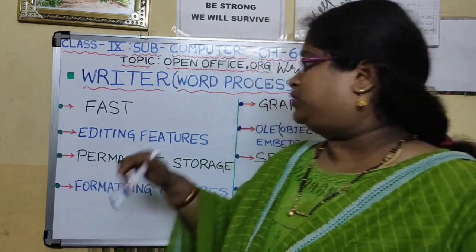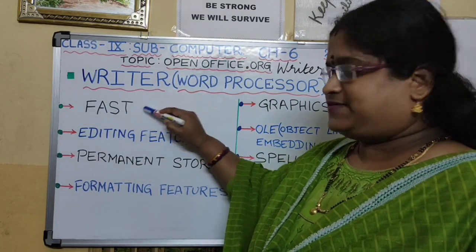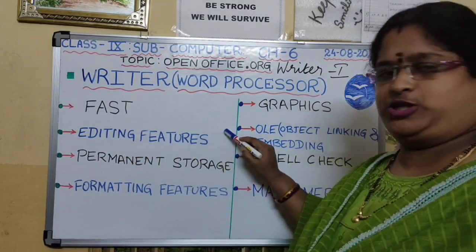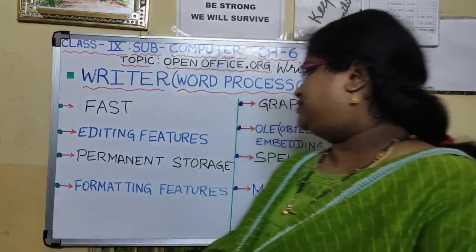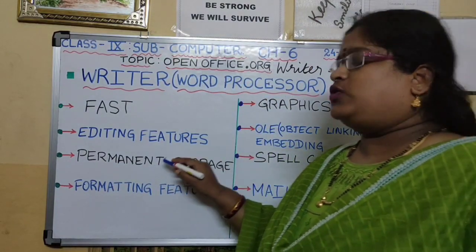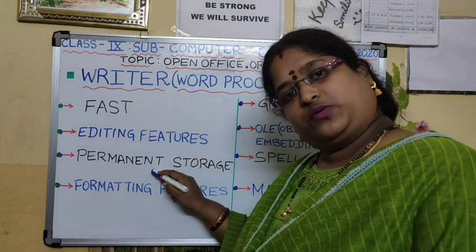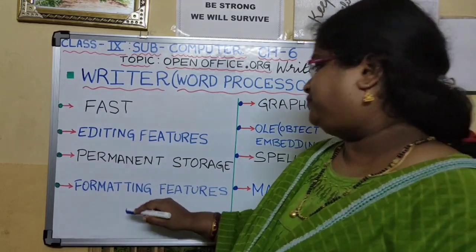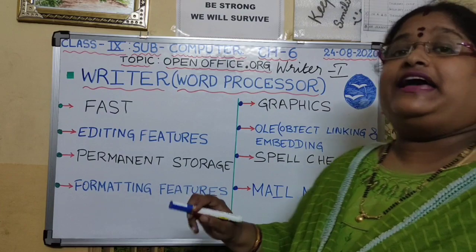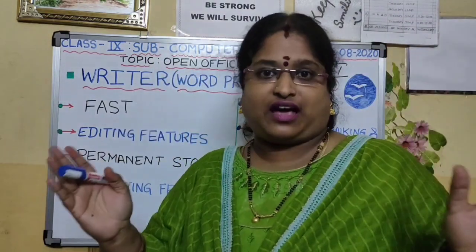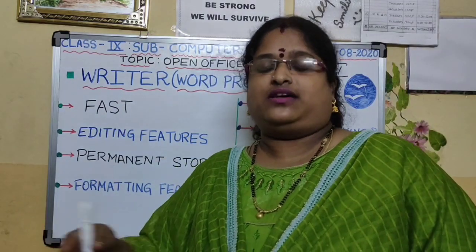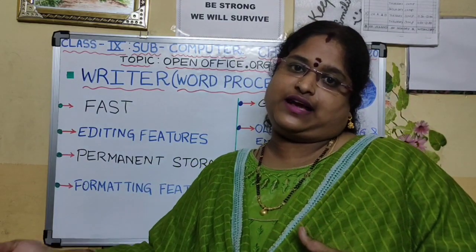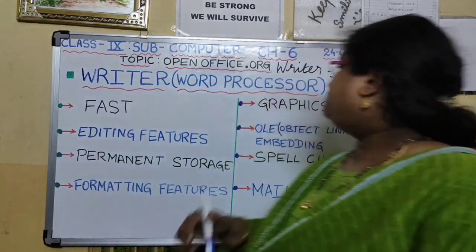Now let us see the features of Writer. It is fast. Also it provides editing features. Children, whenever required, you can do insertions, deletions and modifications. Permanent storage. You can save your document and whenever required, you can retrieve it. Formatting features. To make your document more attractive, you can format it with the help of formatting features, with different font face, font style. You can also align your document.